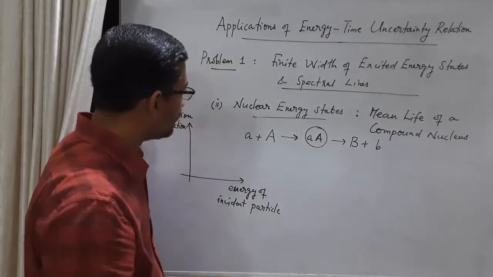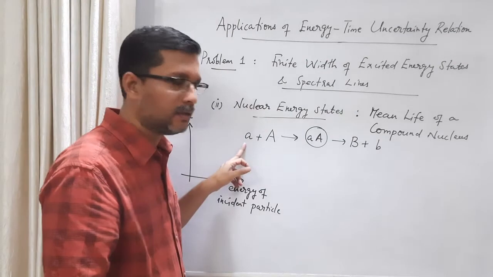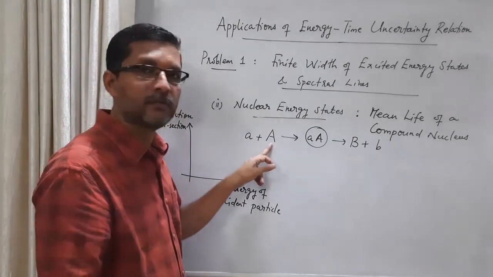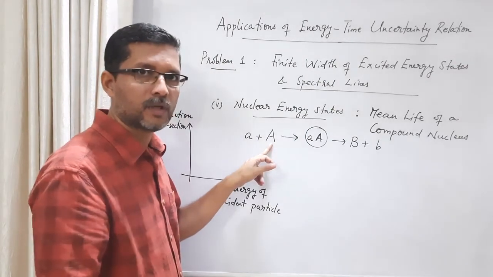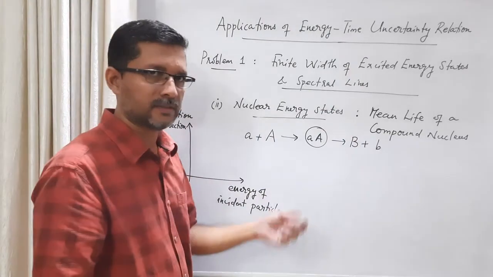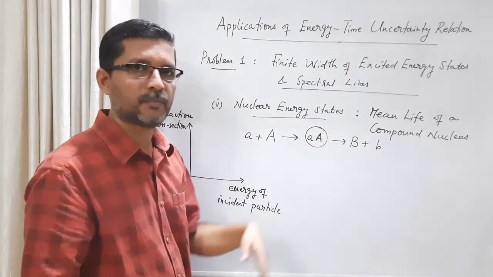If this is a neutron, let us consider a neutron absorbed by a cadmium nucleus. Cadmium is a good absorber of neutrons. Then you get some intermediate compound nucleus and then some product.